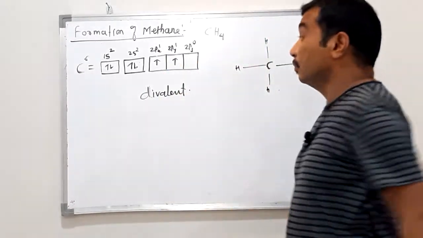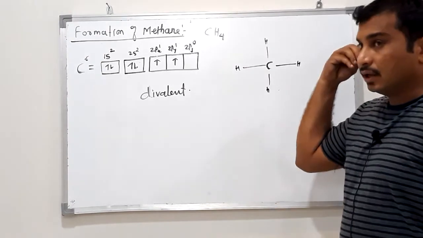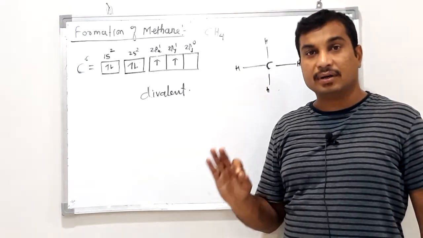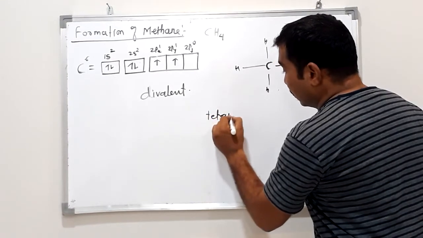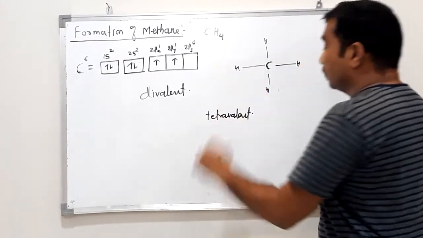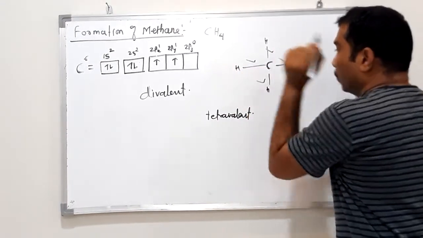But in the case of methane, or in all compounds of carbon, carbon is tetravalent. Tetravalent means carbon forms 4 bonds, here 1, 2, 3, 4.